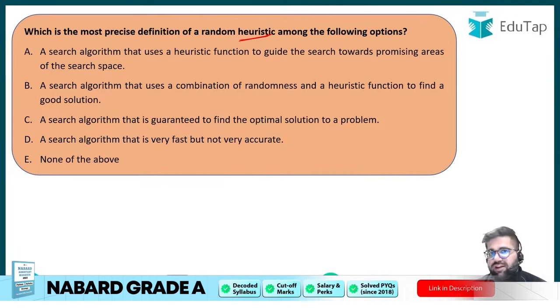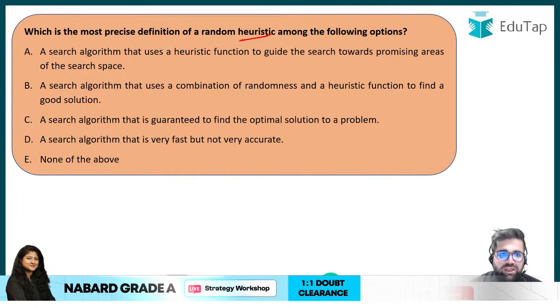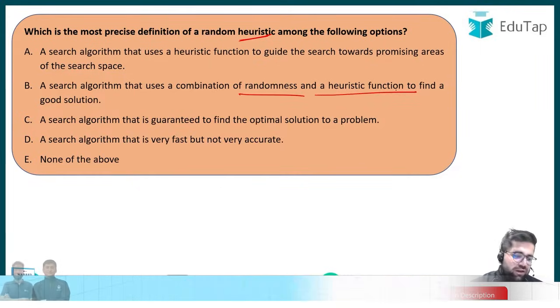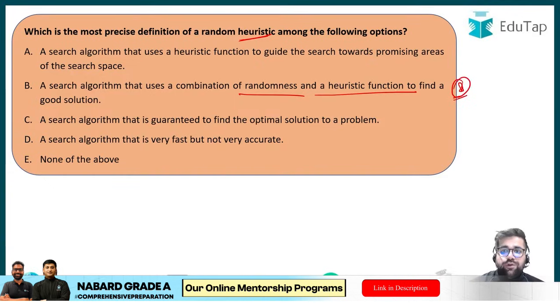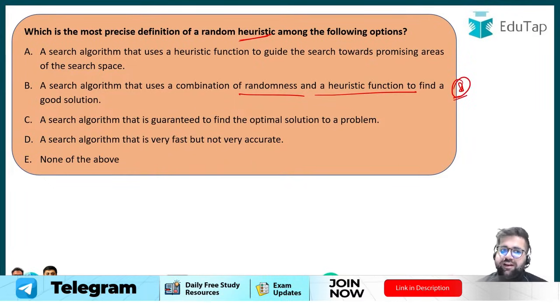Definitely, to a certain extent, this makes sense. But if you read option B, a search algorithm that uses a combination of randomness and heuristic functions to find a good solution, this will be my right answer, because over here random heuristic was asked. Definitely, if you read the question, you will come to know that the correct answer should be option B only. The rest of the options are not making any sense.